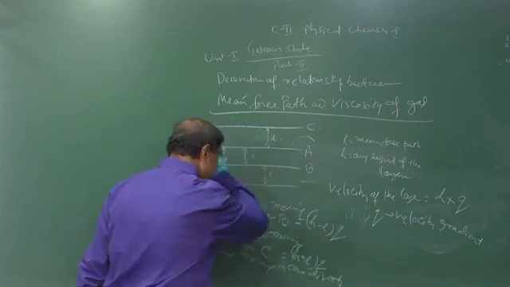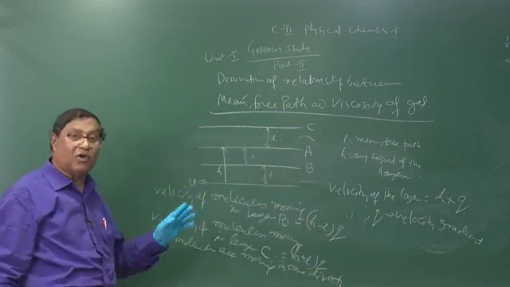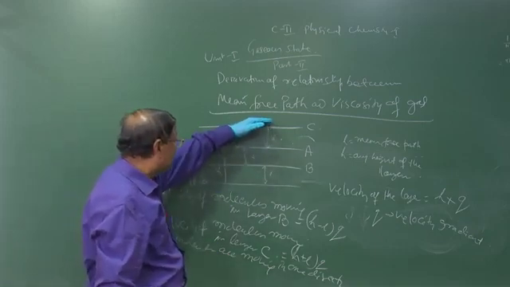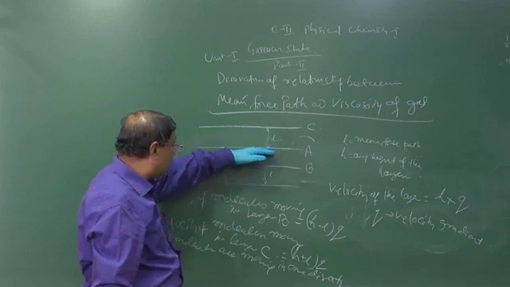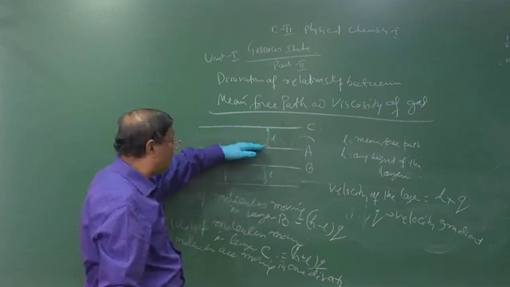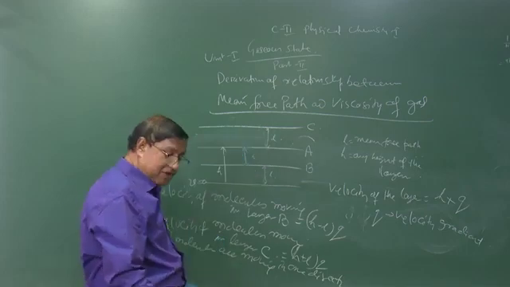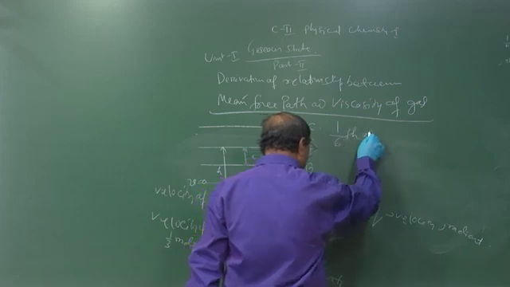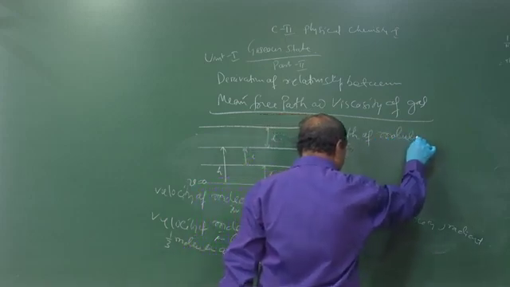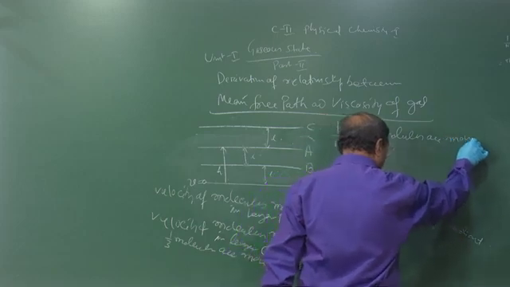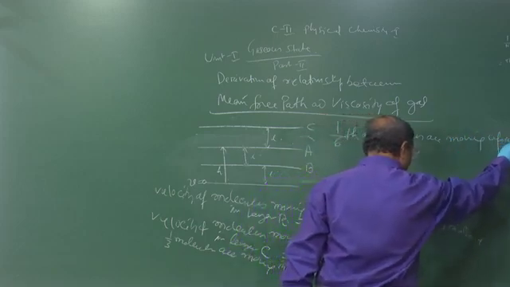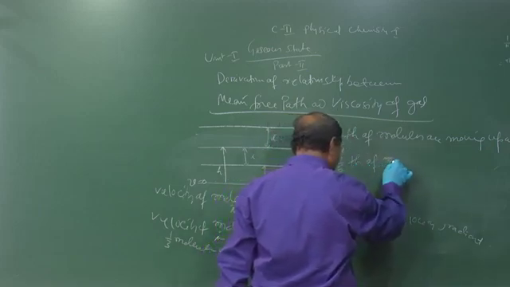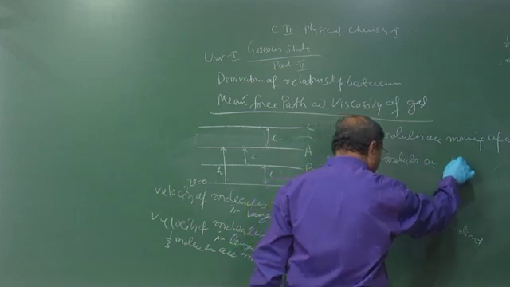Out of that 1/3, half are moving downward and half are moving upward to A. So 1/6 of molecules are moving upward and 1/6 of molecules are moving downward.